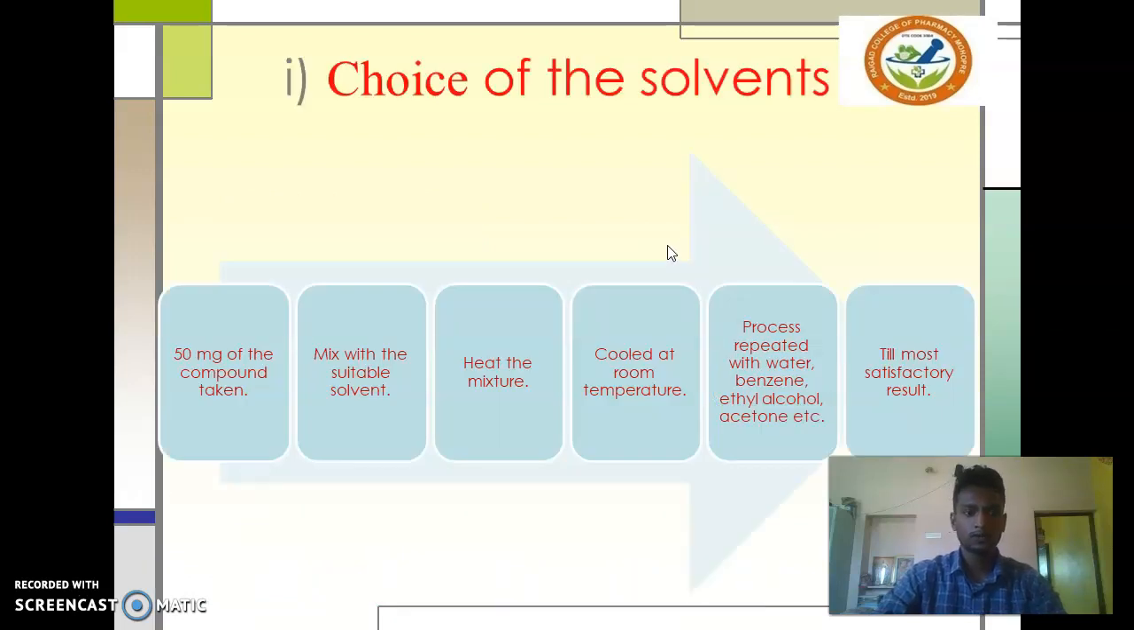Then the choice of the solvent. First of all, the solvent is selected by using this method. 50 mg of the compound is taken and mixed with a suitable solvent, then the mixture is heated, especially in a test tube, then cooled at room temperature. The process is repeated with water, benzene, ethyl alcohol, and acetone. These are the various types of solvents used, and the experiment is carried out till the most satisfactory result is obtained.